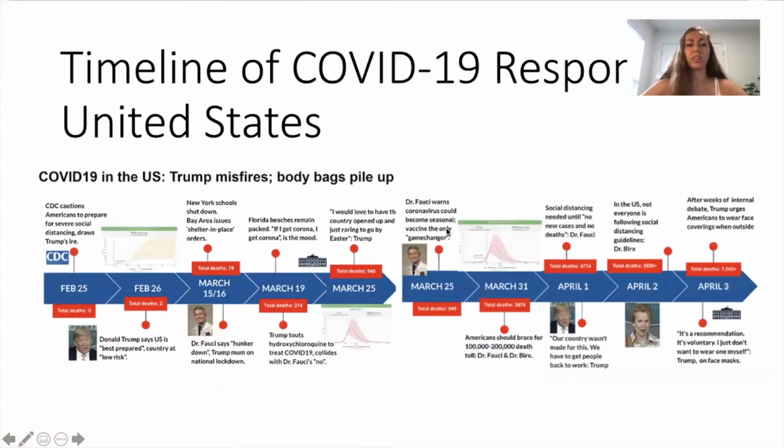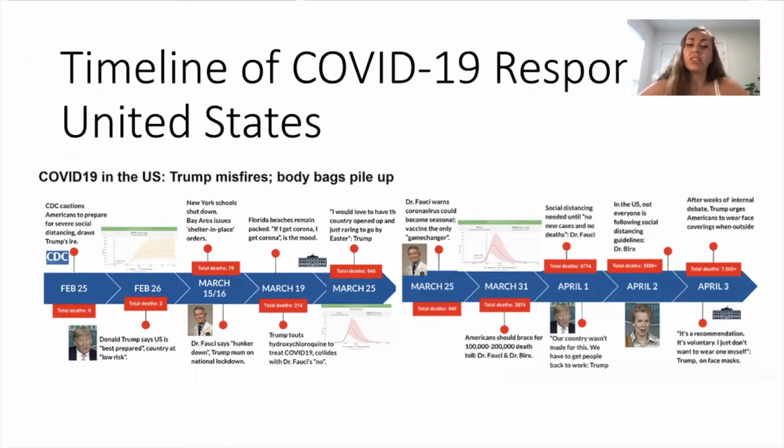And next, we're going to look at the timeline of the US response to the virus. In the US, the Trump administration took time to initiate the response. In mid-March to early April, 2 months after the first known case of COVID in the US, were the shelter-in-place orders issued. So after 2 months is when we issued those responses.